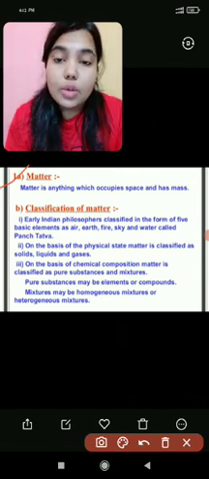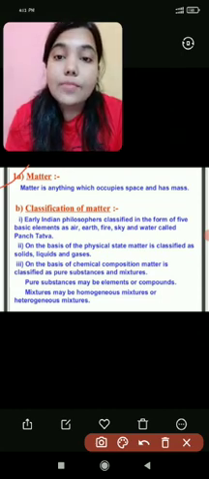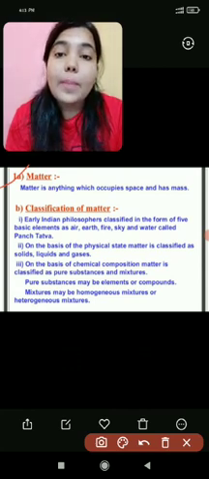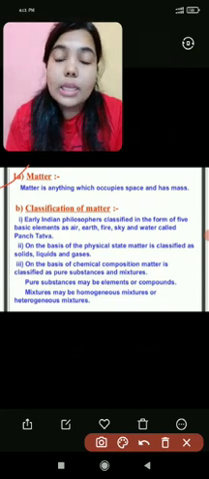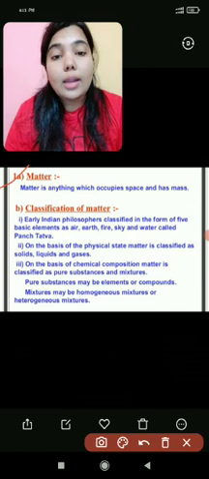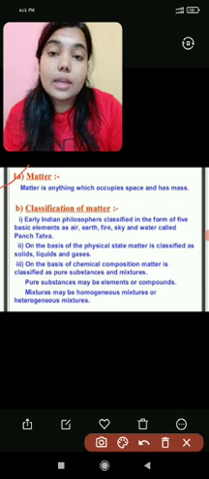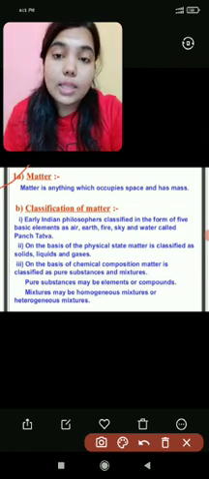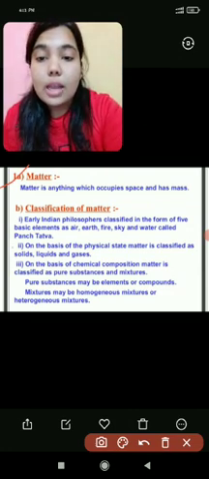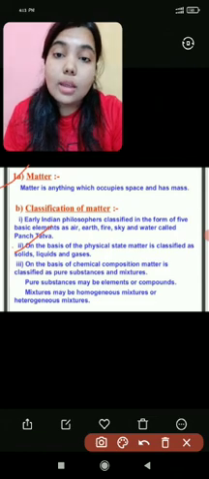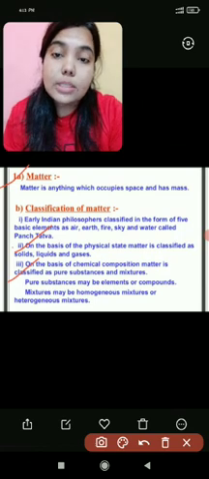So anything in this universe which has mass and occupies some space, that means possessing some volume, is considered as matter. Our ancient Indian philosophers classified matter into 5 basic elements: air, earth, fire, sky and water. These are called Panch Tattva. But the classification of matter that we are going to see in this video is the physical and the chemical classification. The physical classification includes solids, liquids and gases, and the chemical classification, elements, compounds and mixtures.